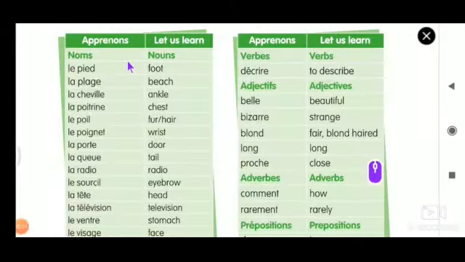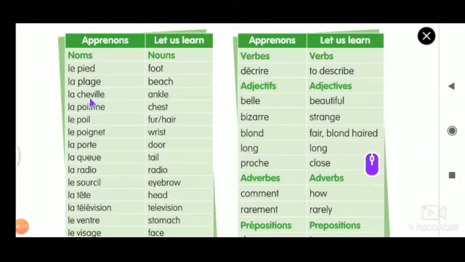Okay, let's see some vocabularies now. It's been 2 weeks that I have not seen vocabularies. So we'll continue with some vocabularies. So just repeat along with me. Le pied. Le pied means foot. La plage. La plage means beach.